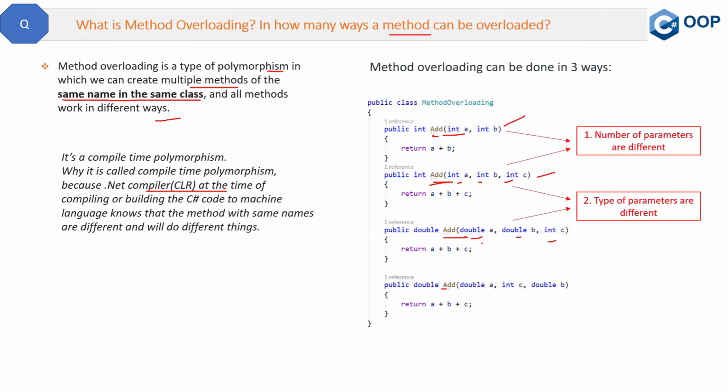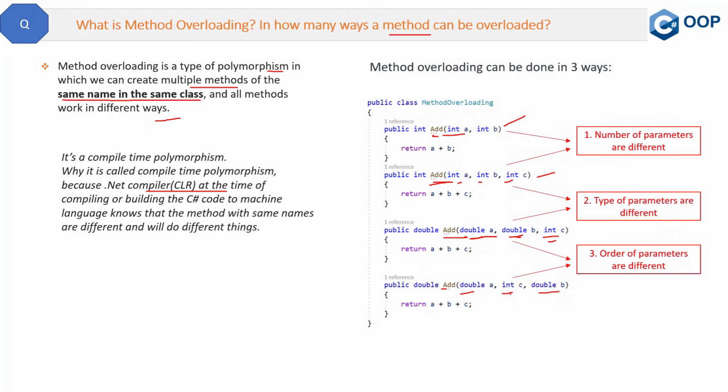Then in the third way of overloading, the order of parameters is different. When I say order, see here we have double, double, and integer. And in the last method, we have double, integer, and double. So the order of the parameters is different. So these are the three ways in which methods can be overloaded.